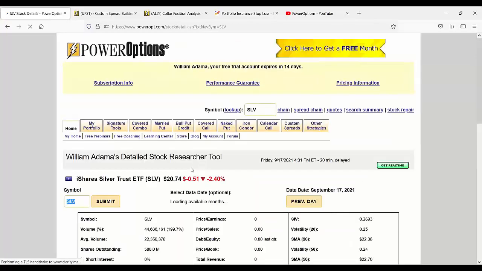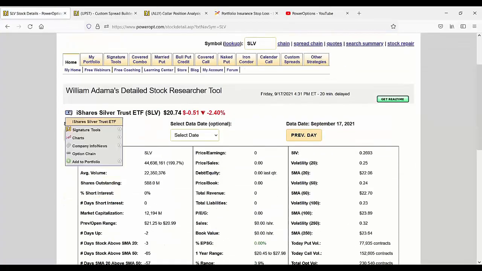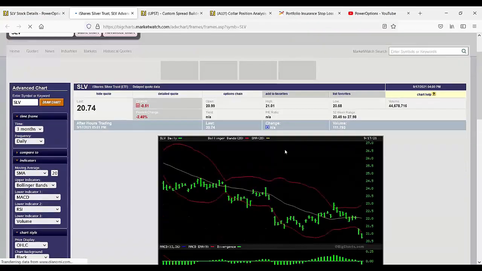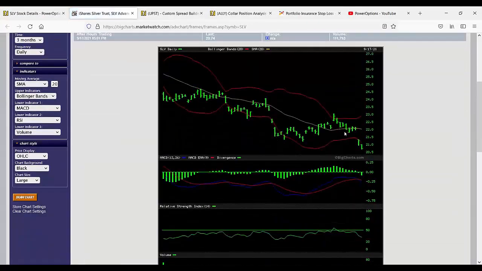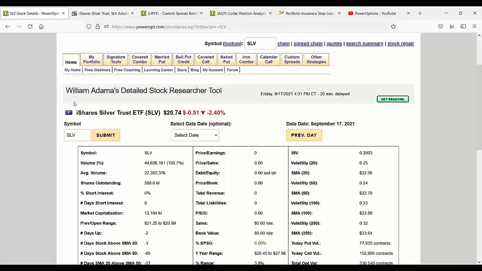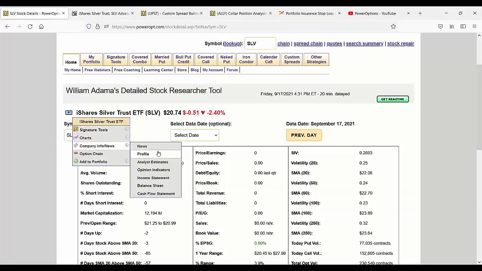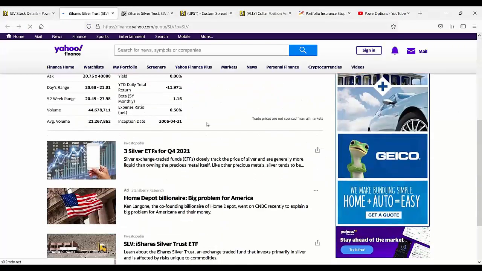Let's just take a look at SLV real quick and see what the chart has been doing. Yeah, so with everything else, it's been pulling down with fear about the economy, things of that nature. And yes, you'd think it might be a safe haven, but the materials prices have been declining, as we can see. And let's see if we can just see any basic information. Anyone has any insight, feel free to share it with me. I just haven't researched it today.